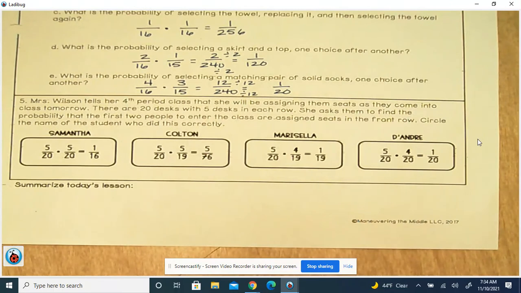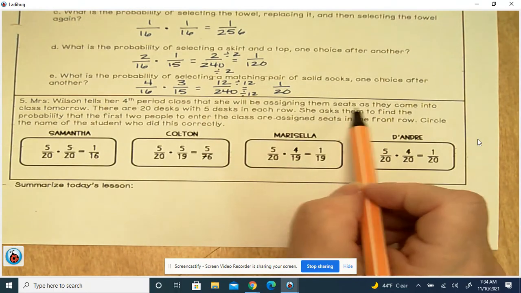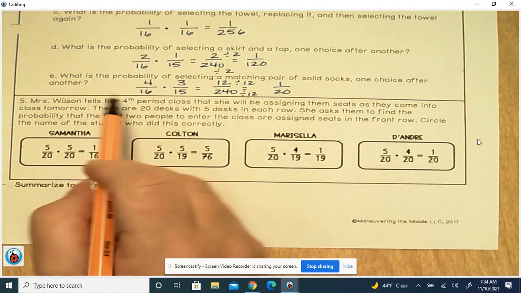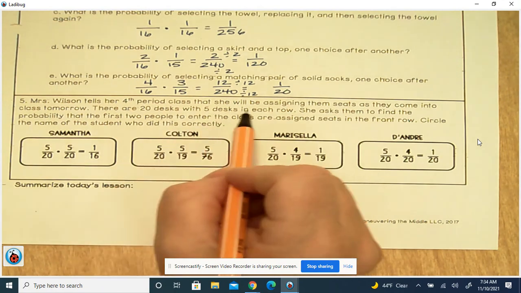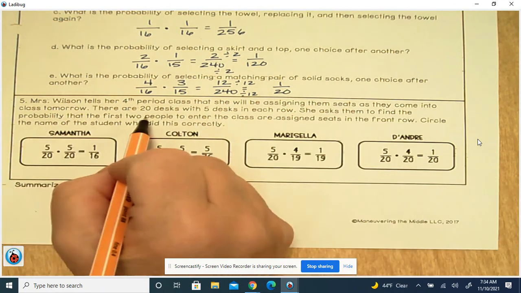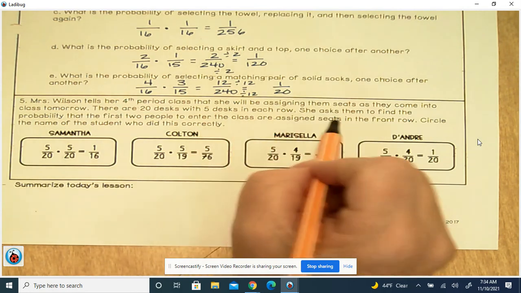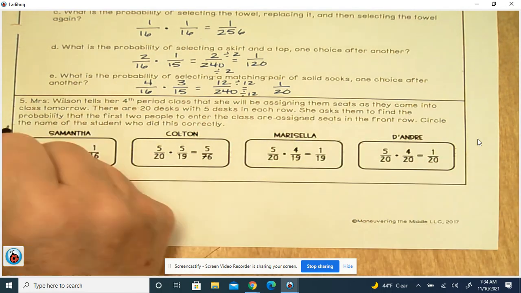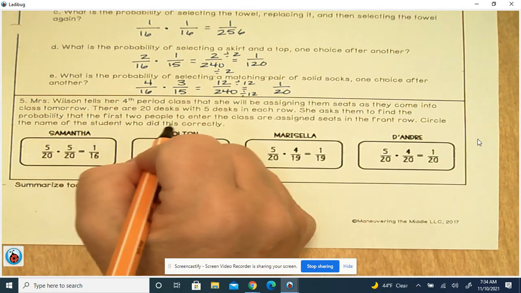And the last one, Mr. Wilson tells her fourth grade class that she'll be assigning them seats as they come into class tomorrow. There are 20 desks with 5 desks in each row. She asks them to find the probability that the first 2 people to enter the class are assigned seats in the front row. Circle the name of the student who did this correctly.